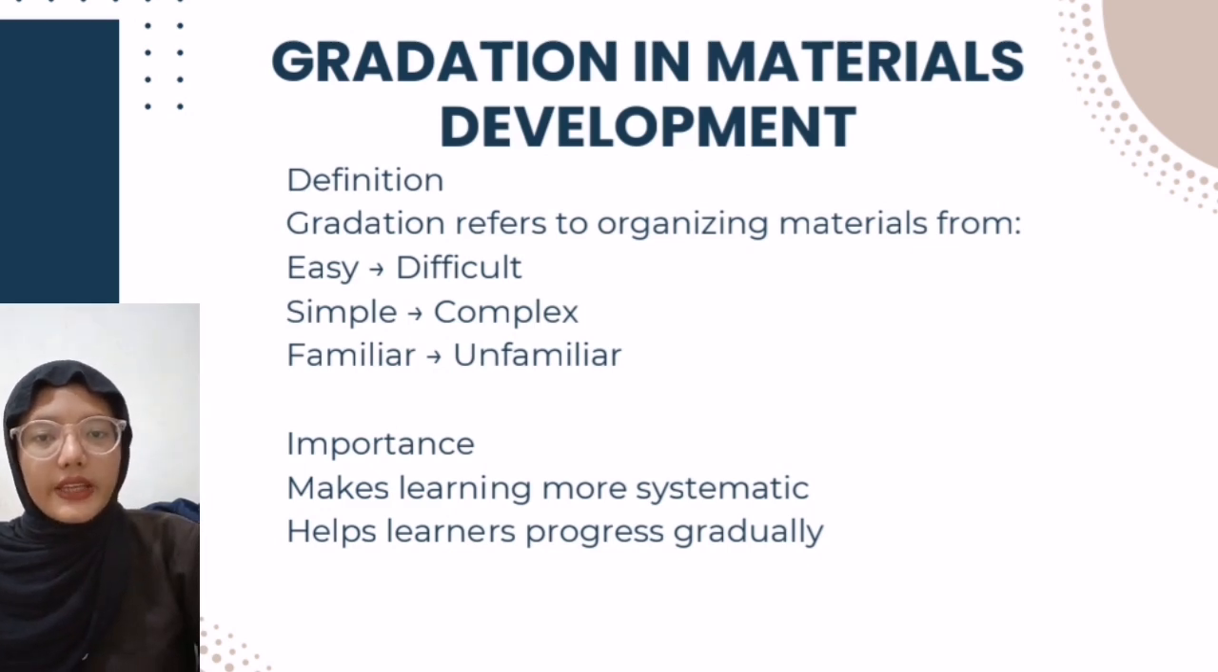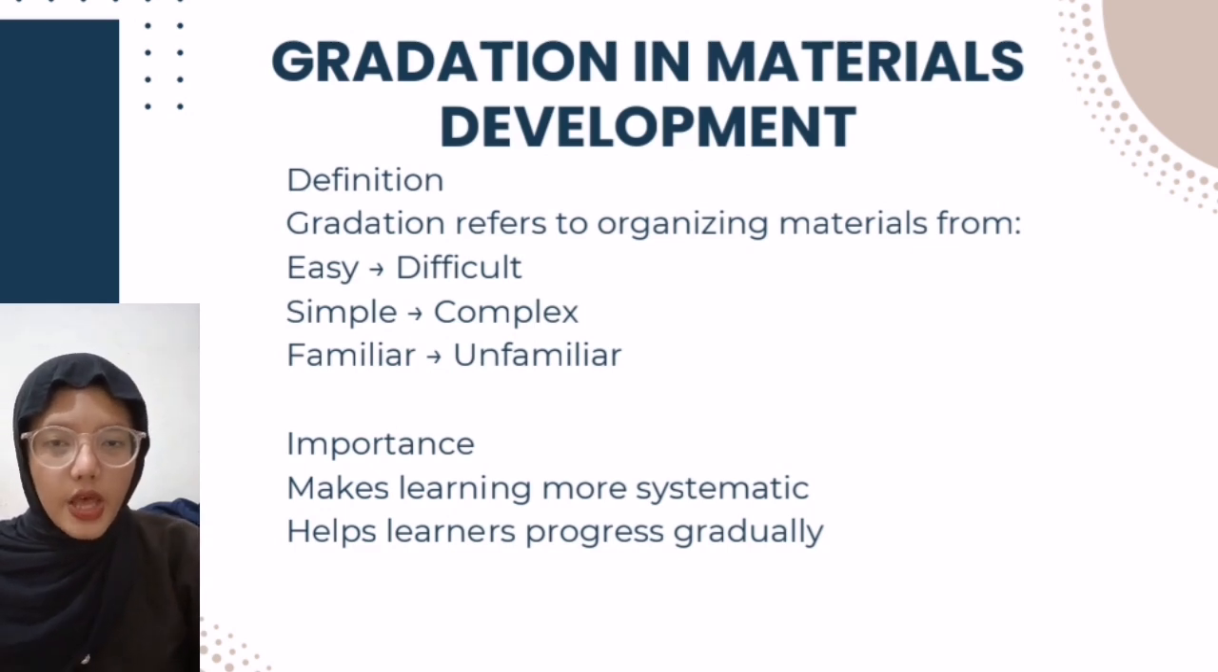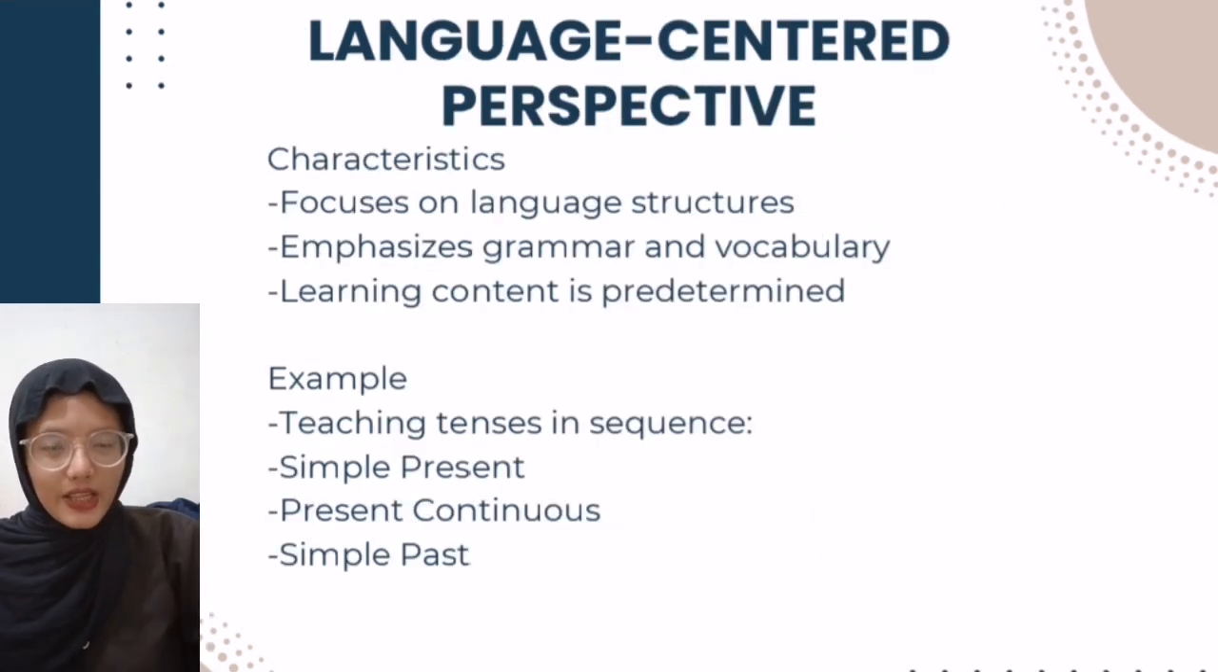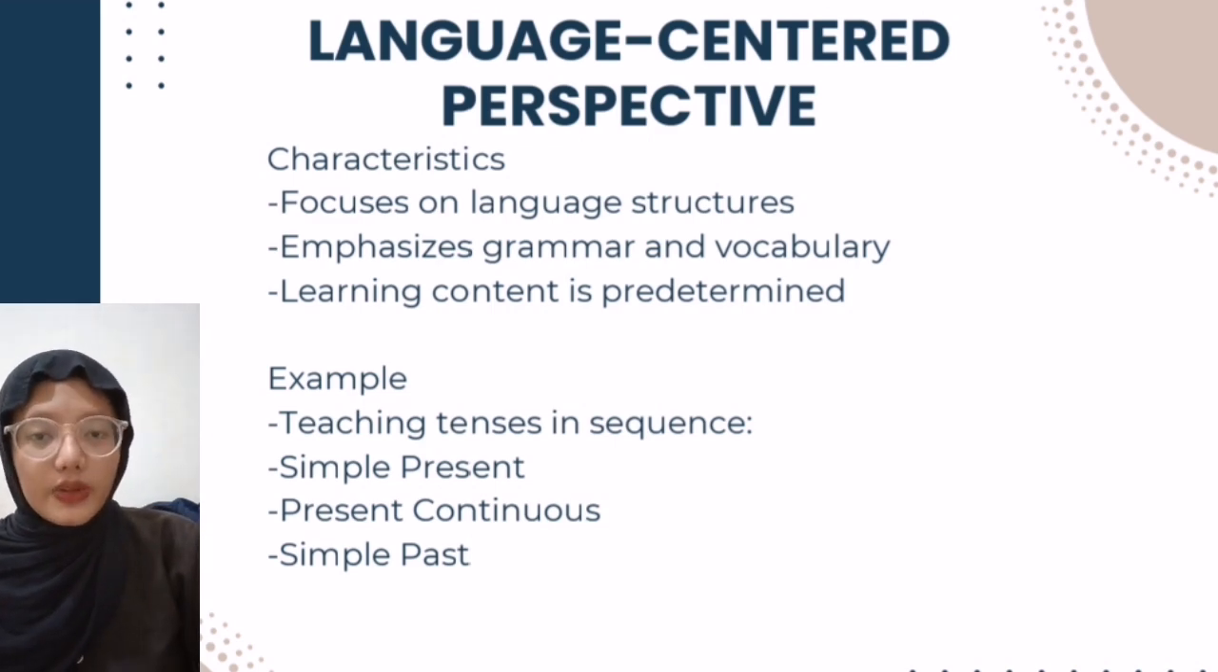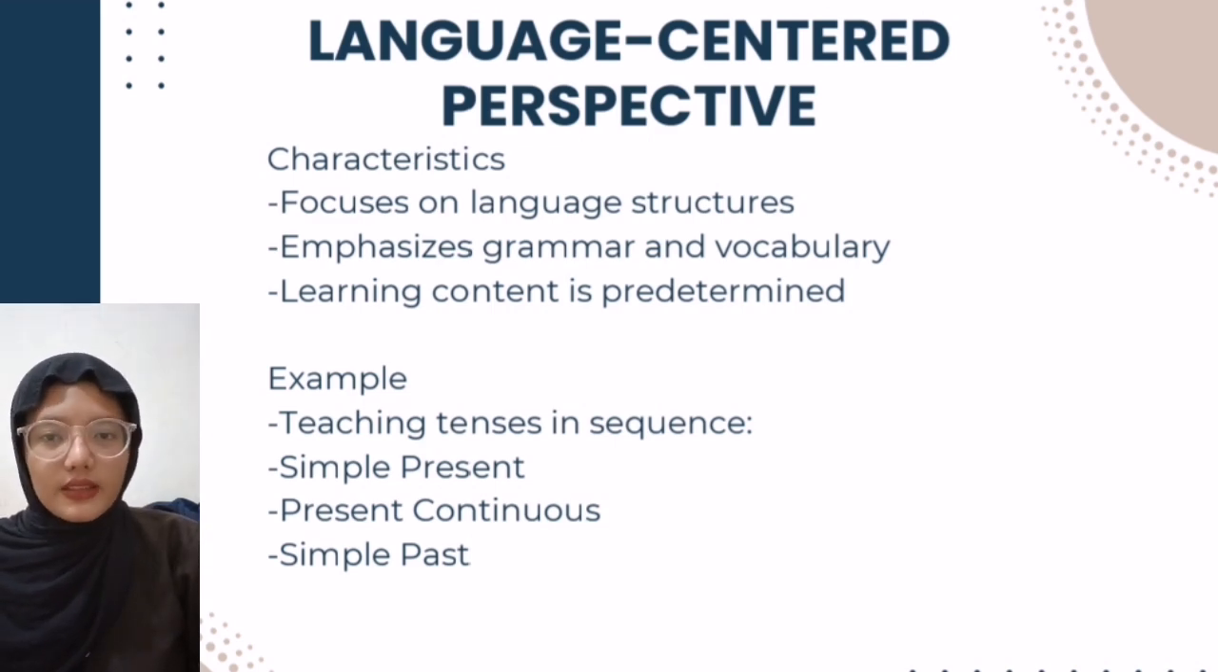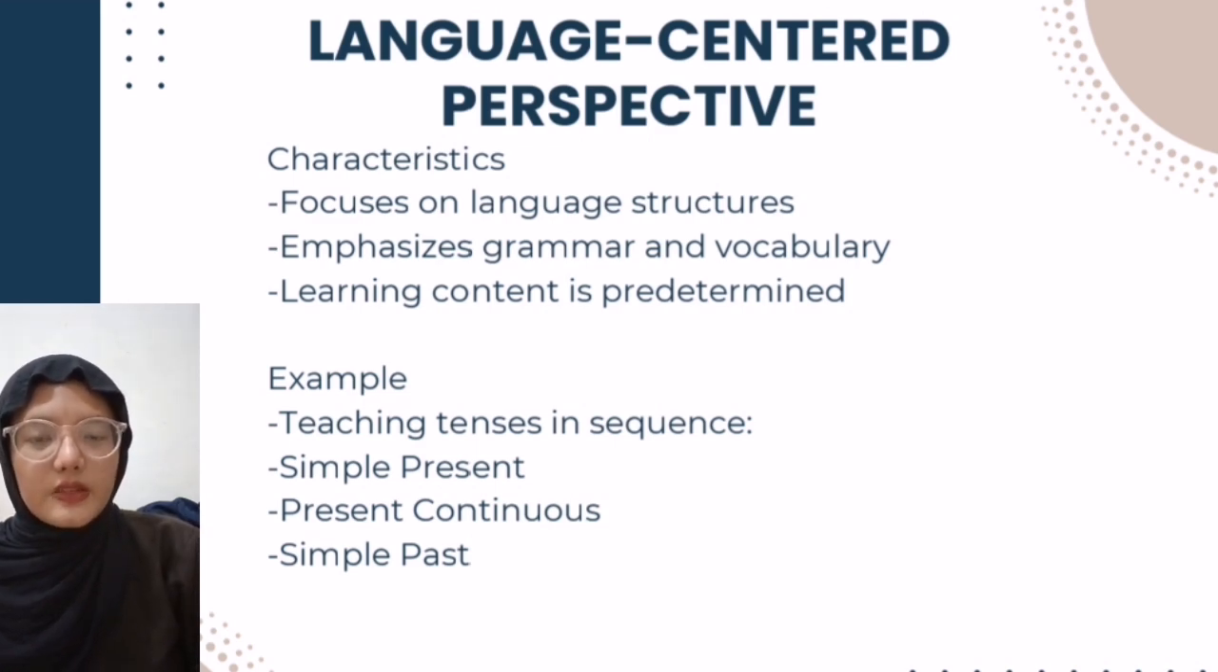For example, in English learning, students first learn simple vocabulary such as colors and numbers before learning more complex topics like descriptive text or academic writing. And the next is the language-centered perspective. The language-centered perspective focuses mainly on the language itself. In this approach, learning materials are designed based on language structures, grammar rules, and vocabulary items that students need to master. The content of learning is usually predetermined by the teacher or curriculum. Students are expected to learn language in a specific sequence.